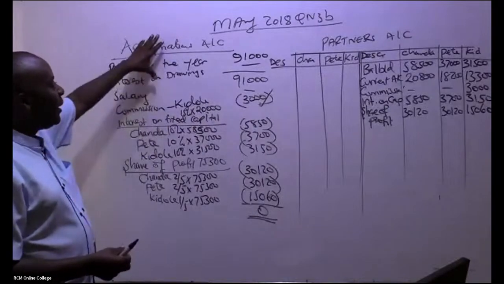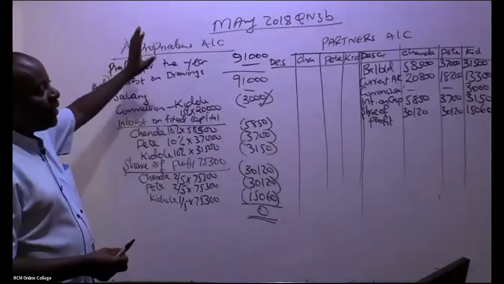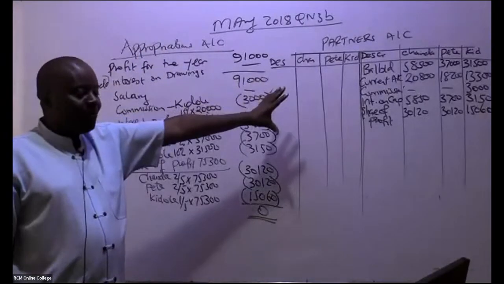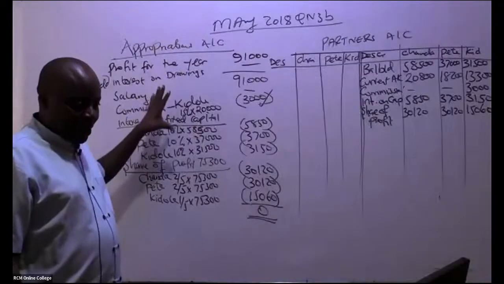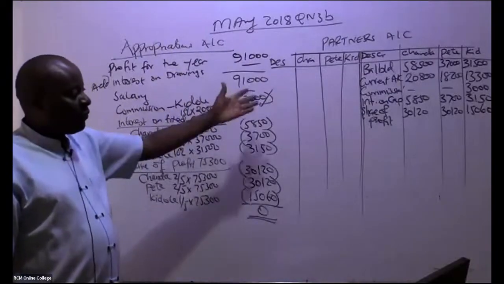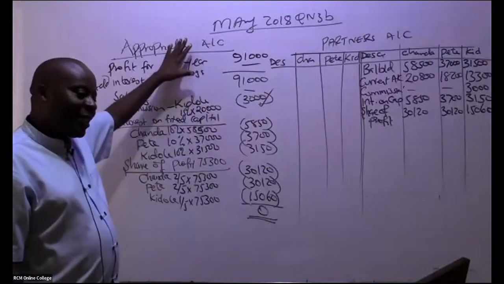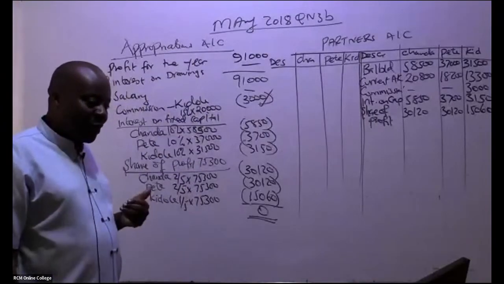I only want to rub this appropriations account because I no longer need it. I normally use this appropriations account to get some free marks there, and then I rub it. Very visible. Thank you so much. So can I rub this side now, ladies and gentlemen, so that I can move on?